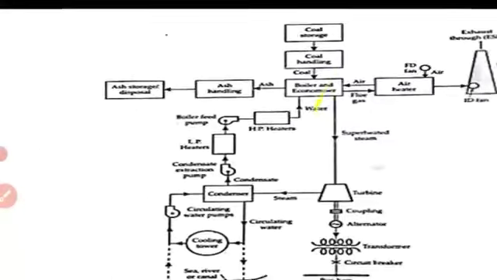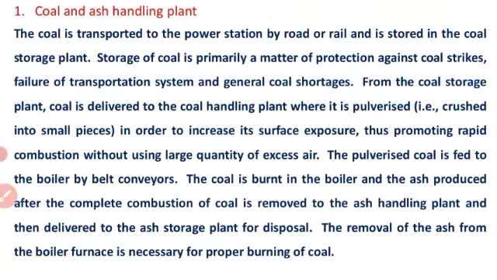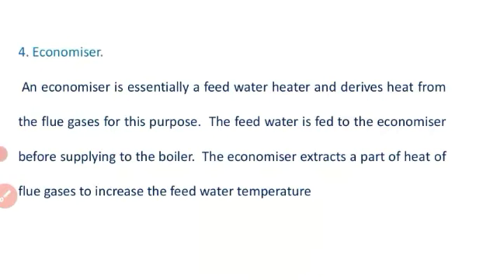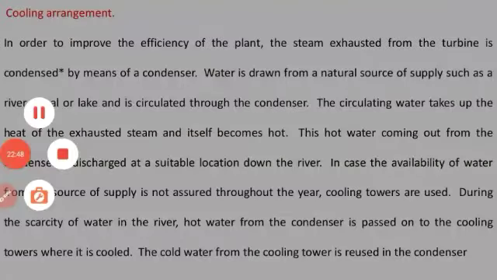The figure is the same as before, but the representation is a little bit different. The symbols used are different, and two blocks, boiler and economizer, are merged here. It is shown clearly there. This is the explanation I have already covered. With this, I conclude this session. Okay, thank you.